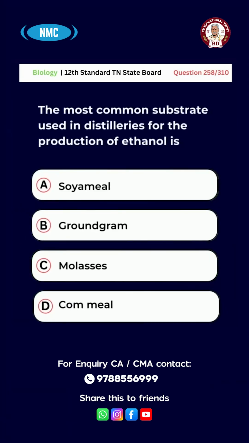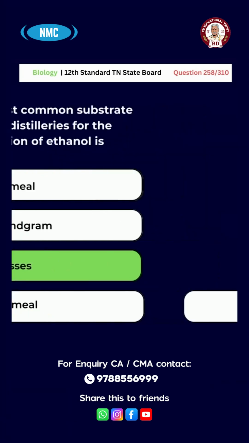Question number 258. The most common substrate used in distilleries for production of ethanol is A, soya meal, B, ground gram, C, molasses, D, corn meal. The right answer is option C, molasses.